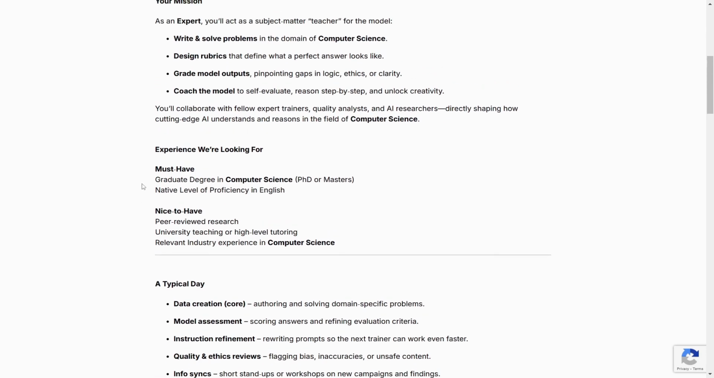On this one, experience we are looking for is must have graduate degree in computer science, PhD or masters, okay? Native level of proficiency in English, okay? Nice to have peer review research, university teaching or high level tutoring, relevant industry experience in computer science. So those things you need to have in your CV, okay? Do not make a mistake of not mentioning that in your CV.